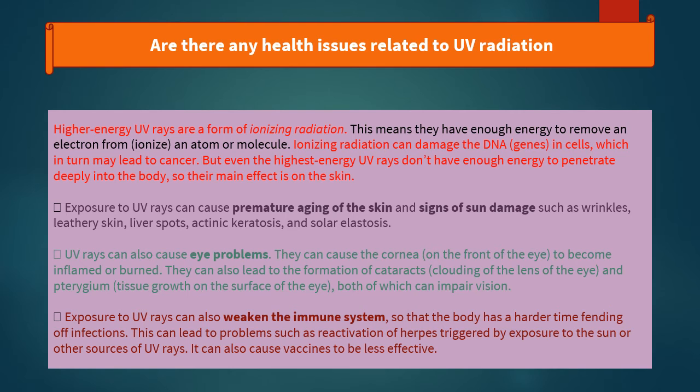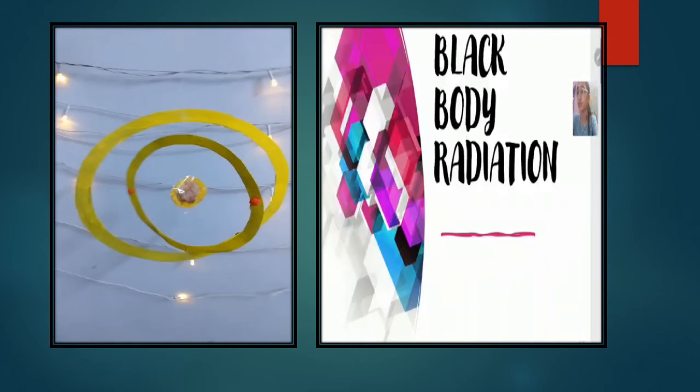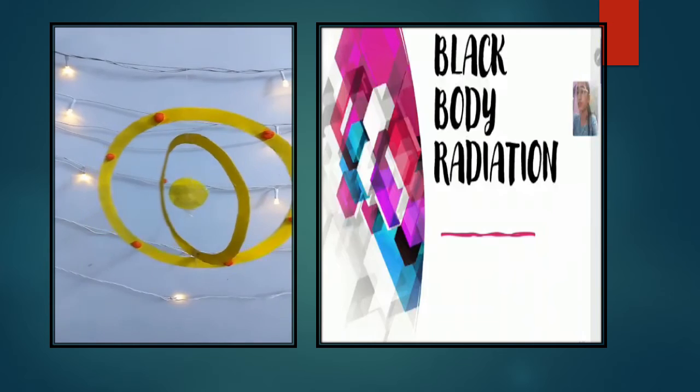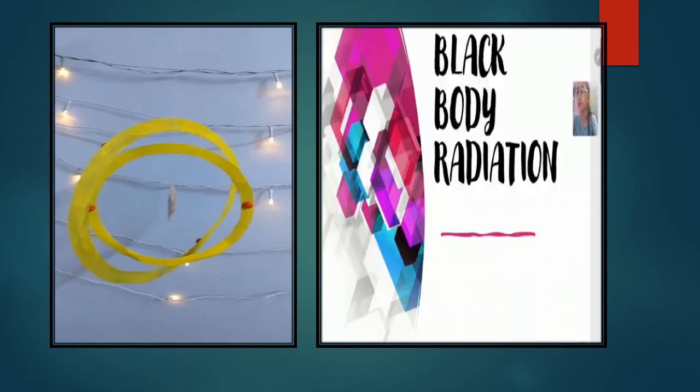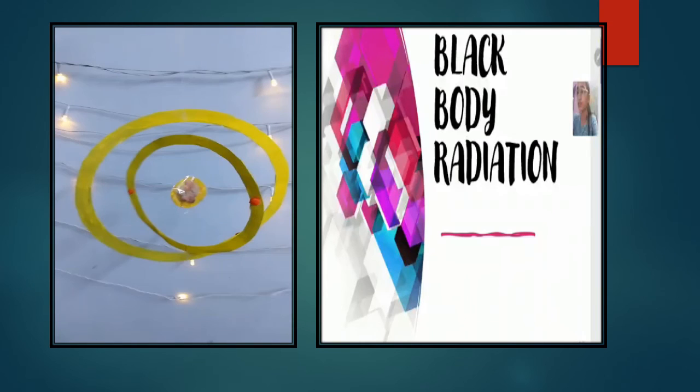So this was also created, and many activities were given to the students later on, when the topic was completed. The students came enthusiastically in front of us and showed a lot of interesting activities, which I just want to show to all of you. Like this one, a student has tried to make the structure of an atom in which the nucleus and the electrons are revolving around the shell.